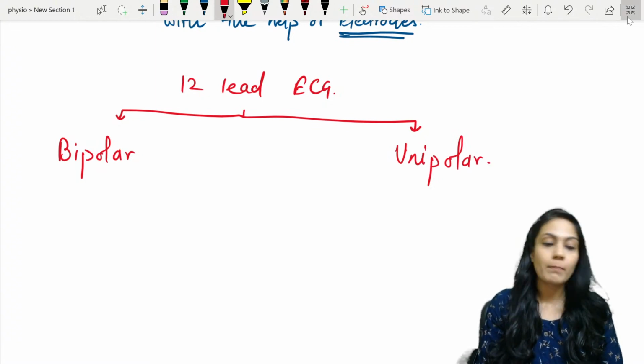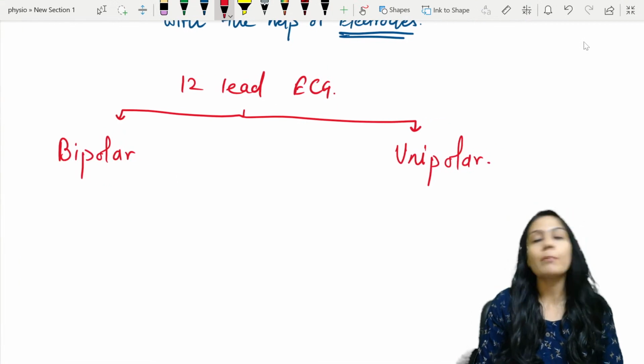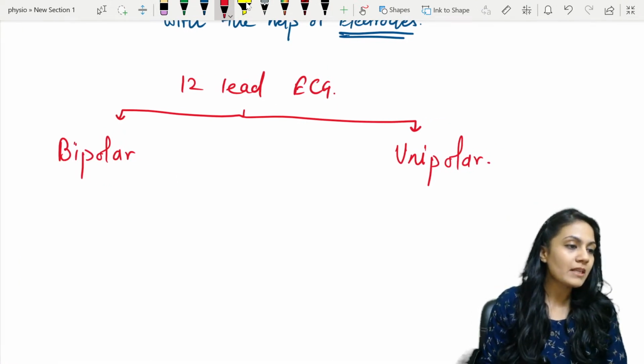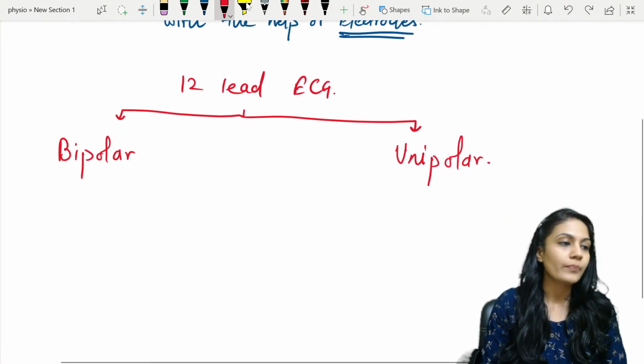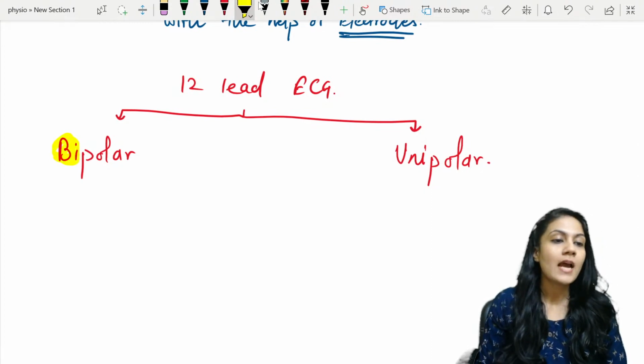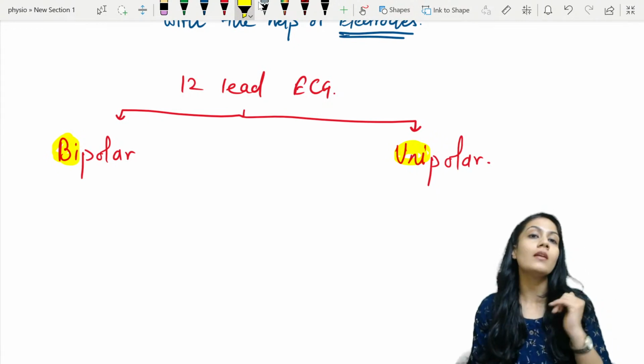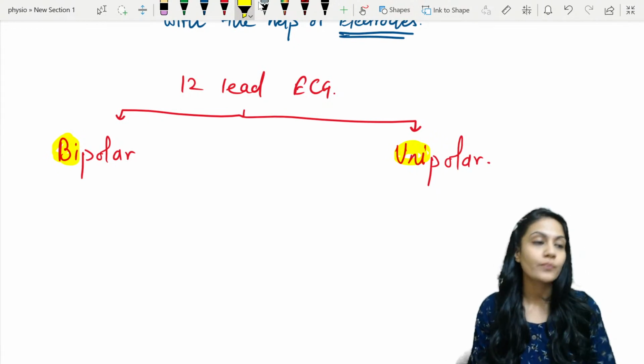What do you mean by bipolar leads and unipolar leads? Now understand, when we say bipolar leads, that means they must have two poles, right? And unipolar leads means it has a single pole or single electrode. Okay.